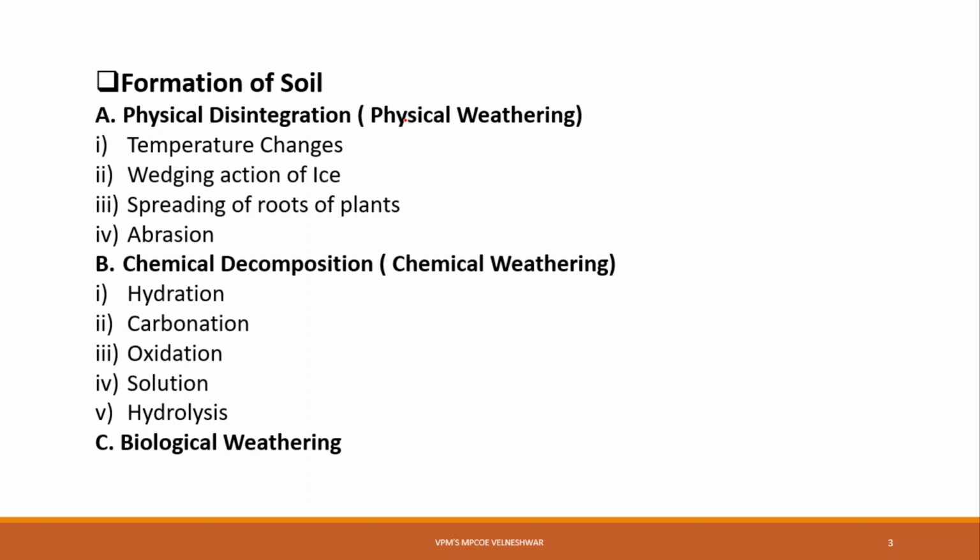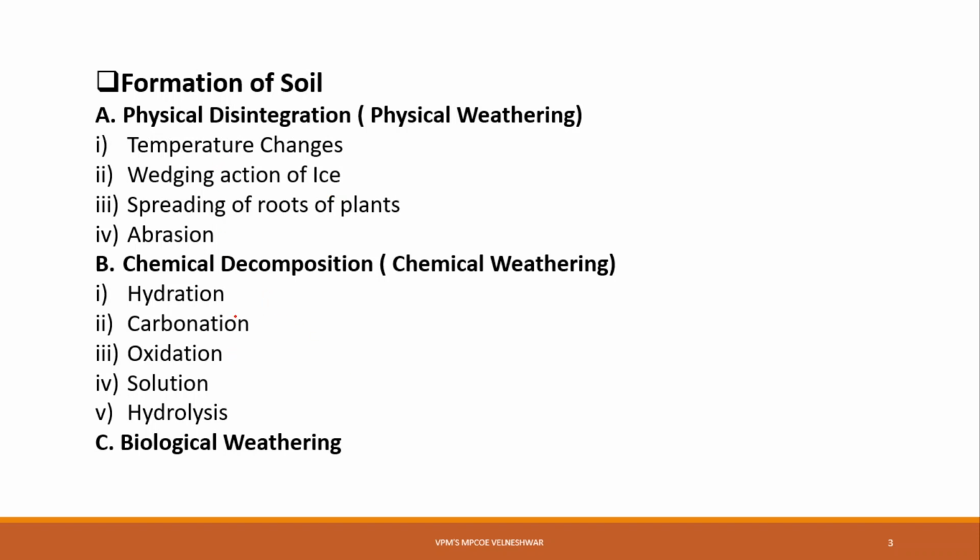Now, in physical weathering, what happens? It is due to physical effects like temperature changes, abrasion, impact, and spilling action of water, wind and animals, etc. Then penetration and spreading of plants and roots, abrasion, and wedging action of ice. These are some physical weathering effects. And which type of soil does it produce? It produces gravels and sands. We'll see each component in detail. I will just brief about physical, then chemical.